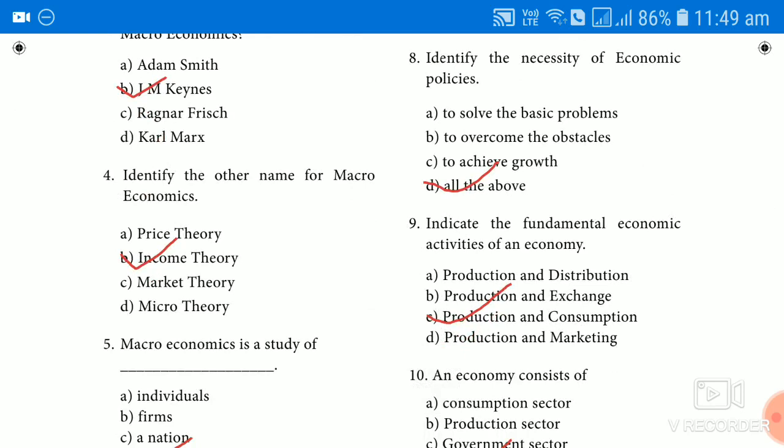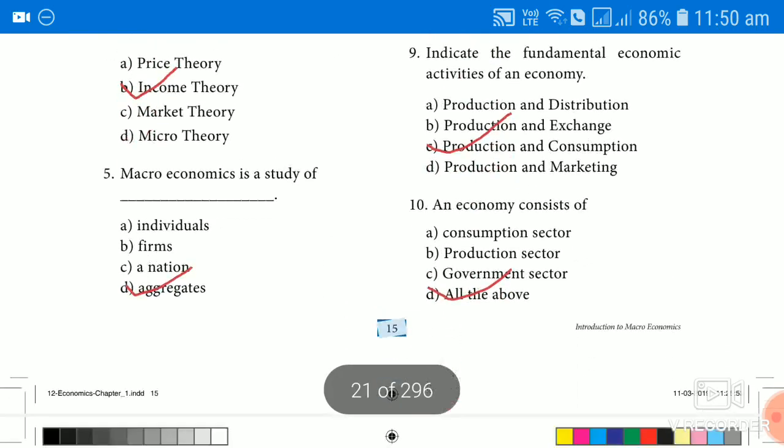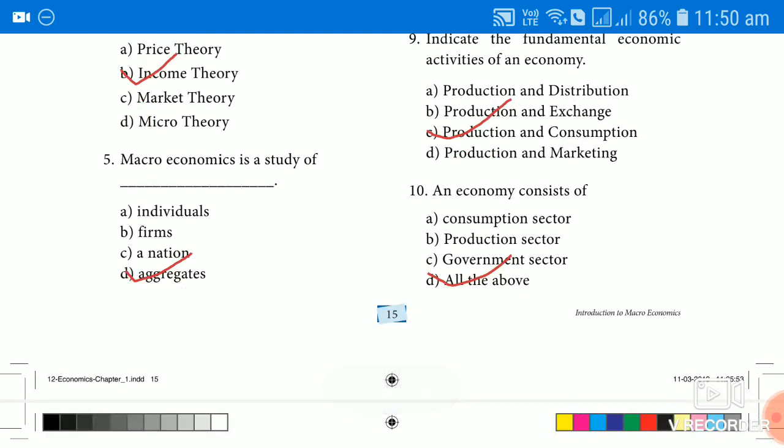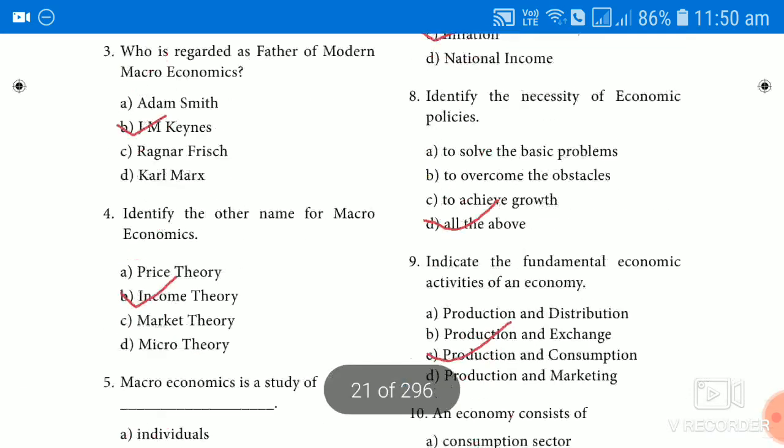Of macroeconomics, that's called income theory, because macroeconomy deals with the entire economy as a whole. It studies the aggregates, so it is the income theory. And fifth one, macroeconomics is the study of aggregates. It is not connected with an individual, it is not connected with the firm, it is not connected with a nation, it is a study of the entire economy as a whole.